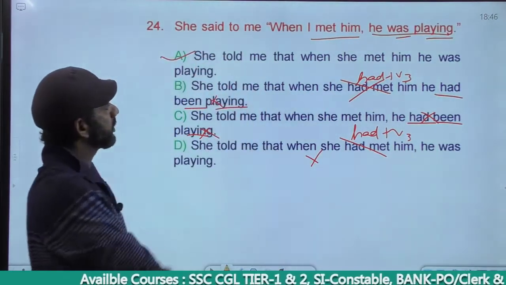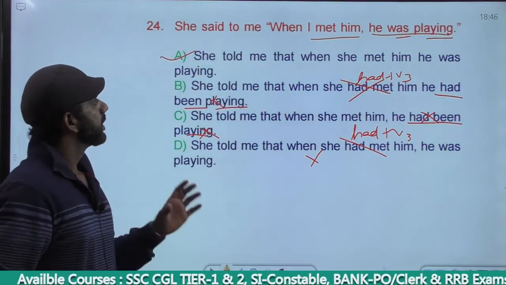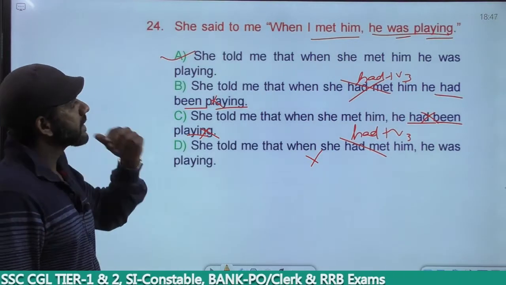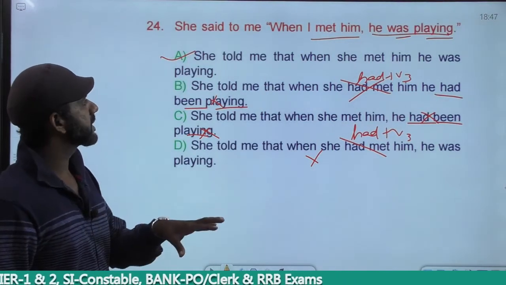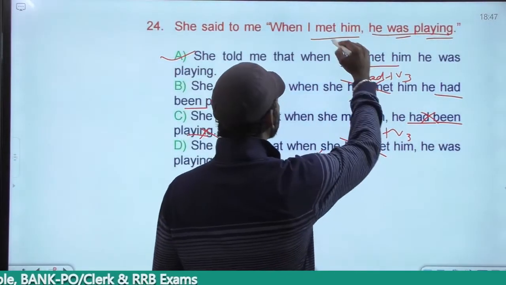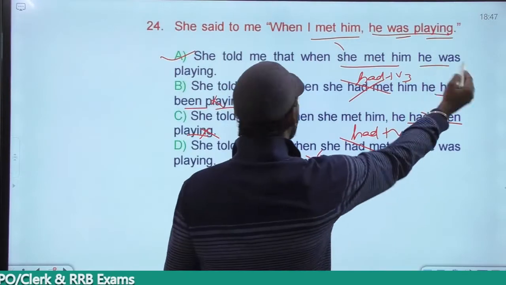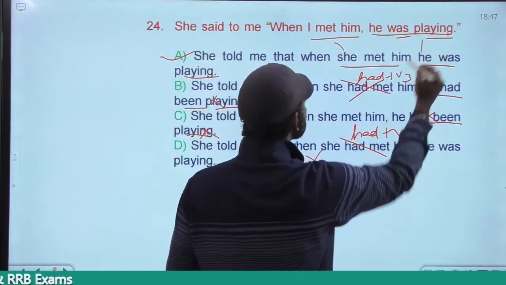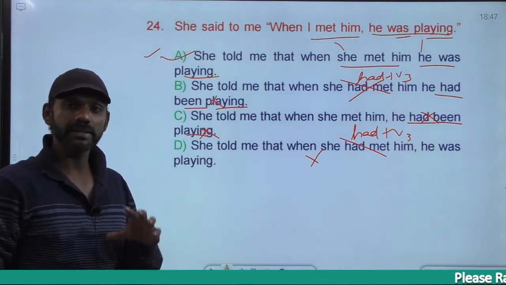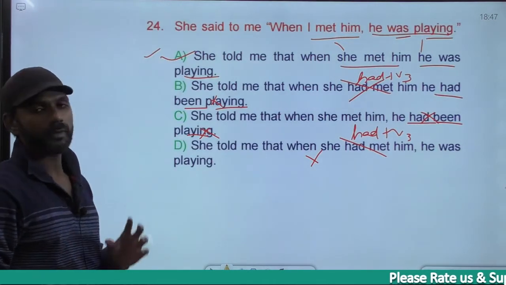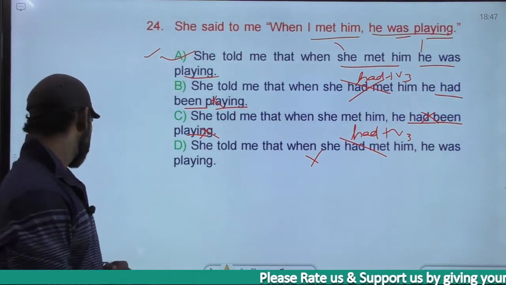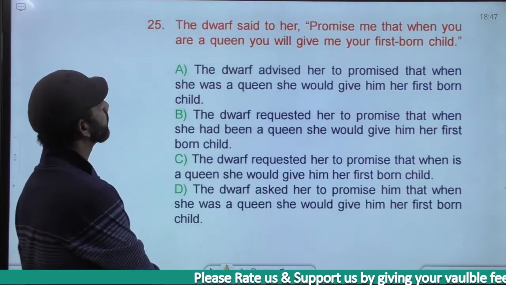Now we have only one option left. Come to option A. She told me that, correct usage, told me that. She told me that when she met him, he was playing. She met him is simple past, the same. He was playing is past continuous, the same. The tense and the category remain the same. Two actions in the past tense, the rule is not applicable. The answer must be option A. Getting it? Come to the next one.